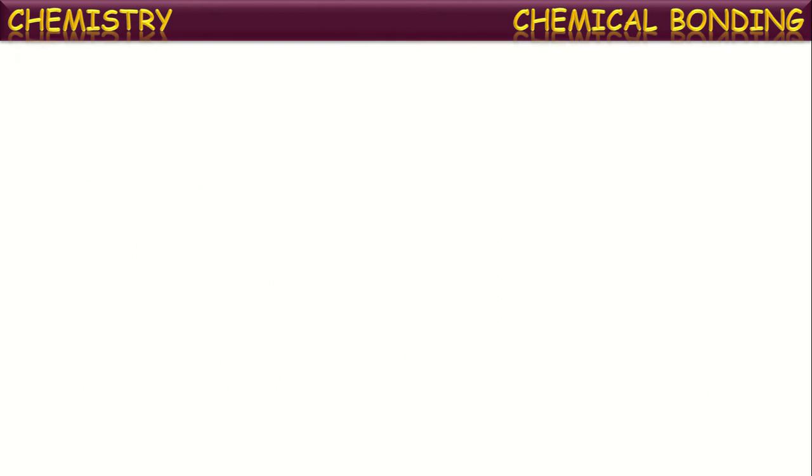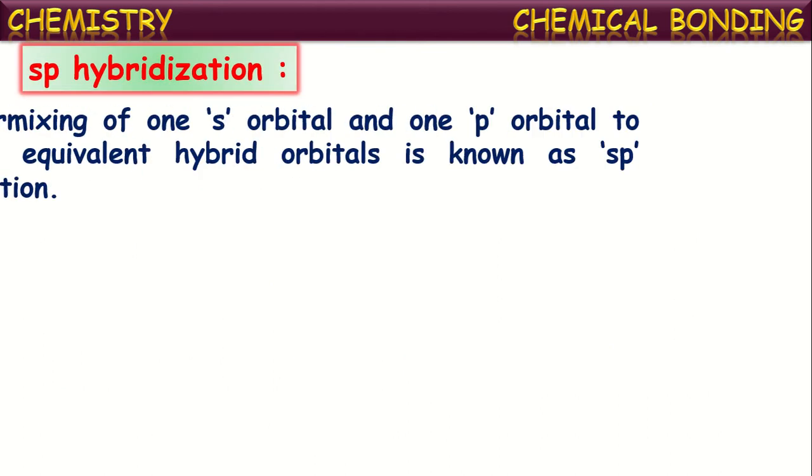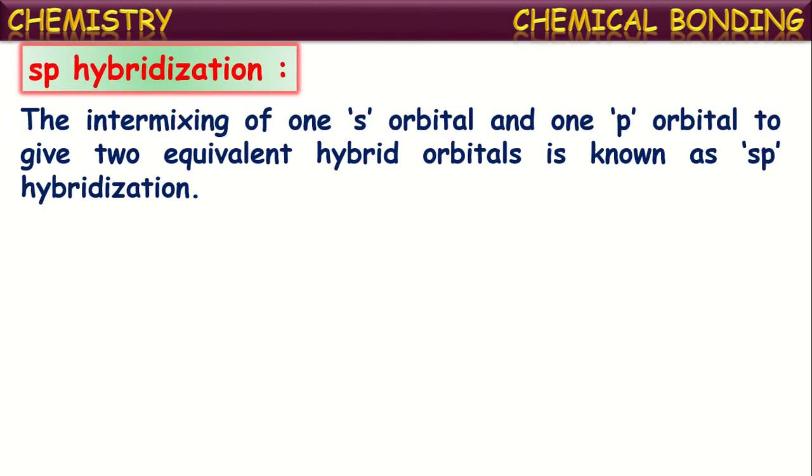First let us go through sp hybridization. The intermixing of one s orbital and one p orbital to give two equivalent hybridized orbitals is known as sp hybridization, and the resultant hybrid orbitals are called sp hybrid orbitals. How is it formed?